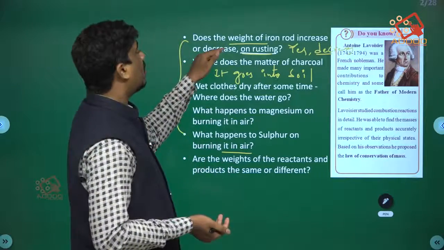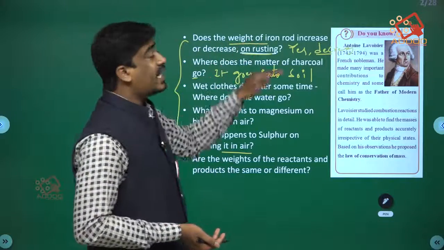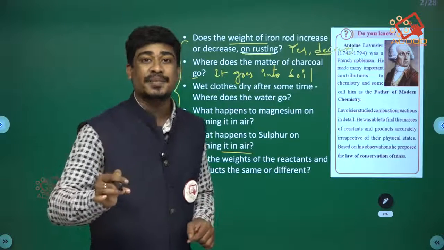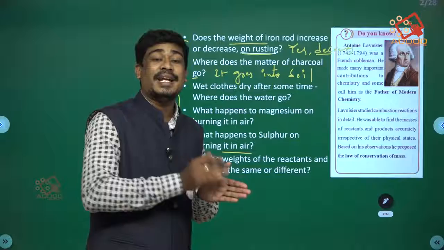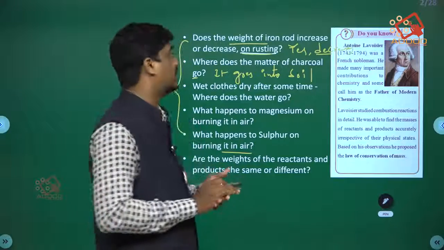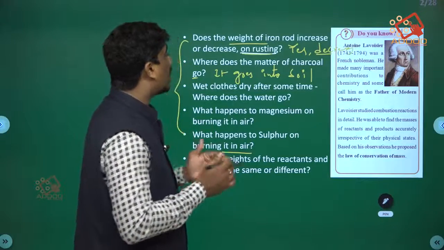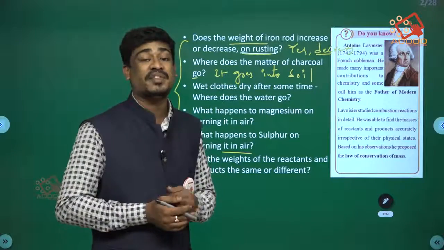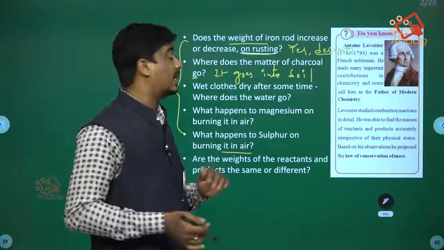Does the weight of iron decrease on rusting? The weight of iron increases, okay. While where does the matter of charcoal go? Here charcoal is converted into ash, which dissolves in soil.